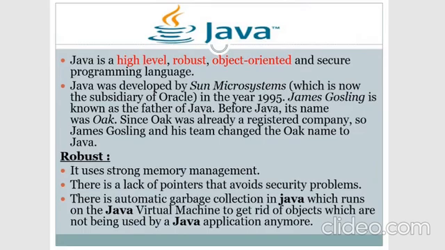Coming to the definitions, we have three main keywords here. Java is a high-level, robust, object-oriented, and secure programming language. So what exactly are high-level, robust, and object-oriented? This is what we are going to discuss in the first session of this video.